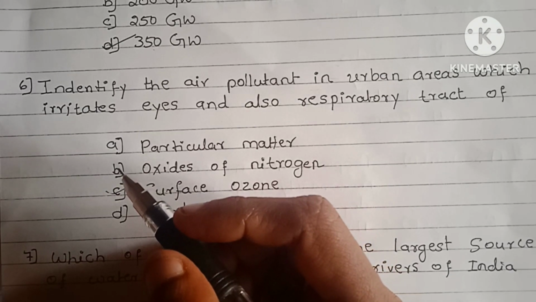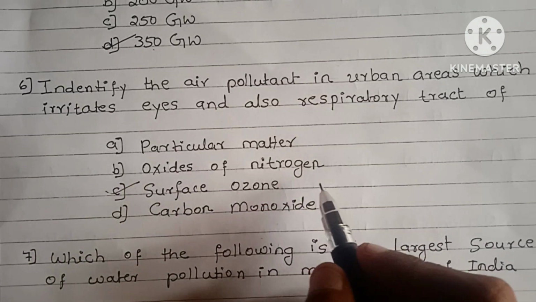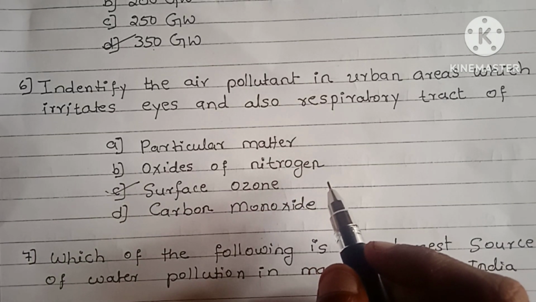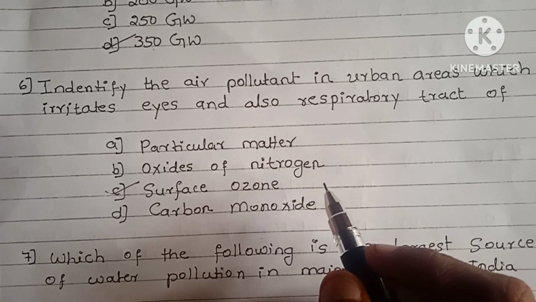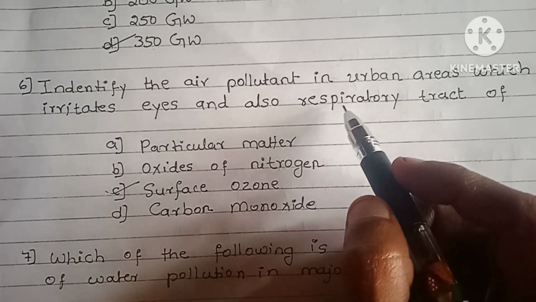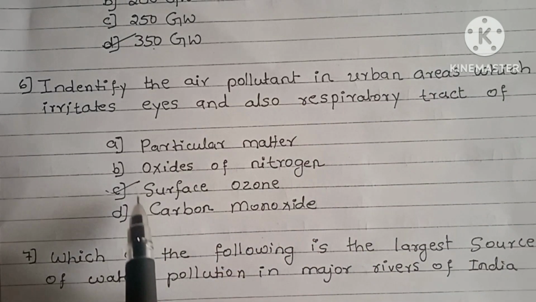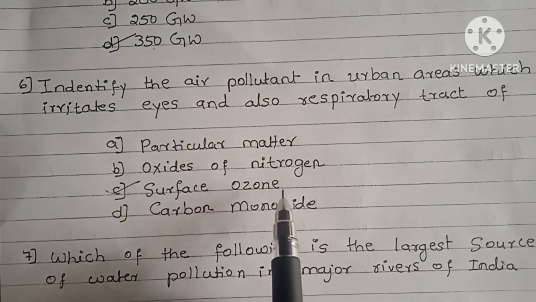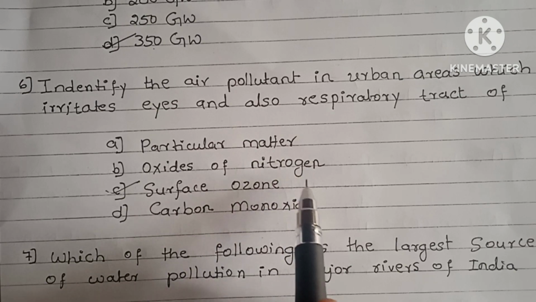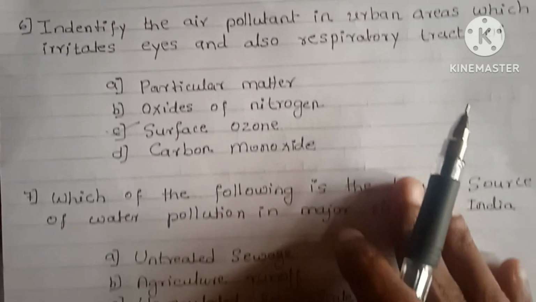Surface ozone is the pollutant that dominates in urban areas. Sources are vehicles, industries, power plants. It causes respiratory problems for asthma patients. So surface ozone is the air pollutant in the urban areas.